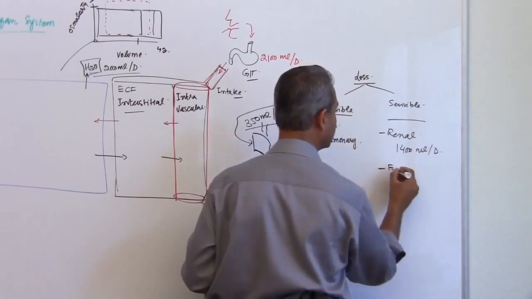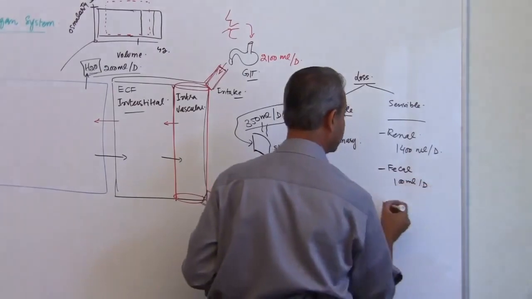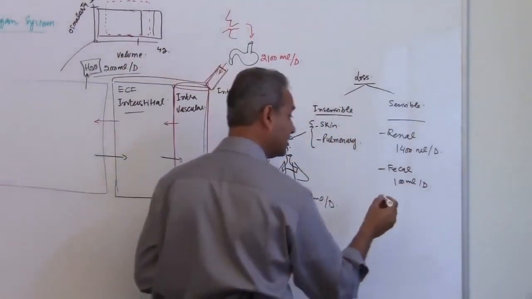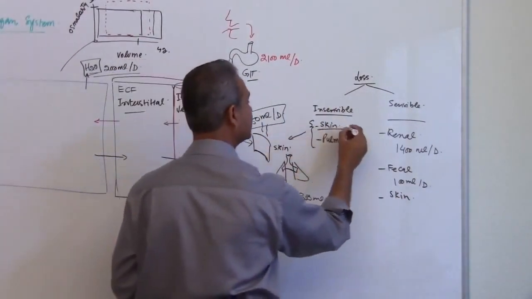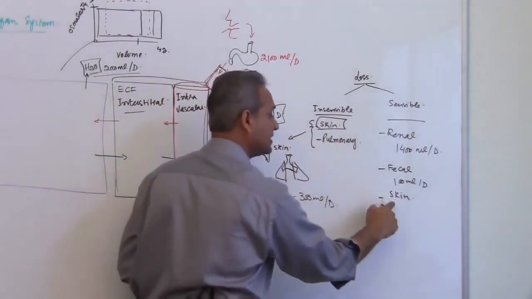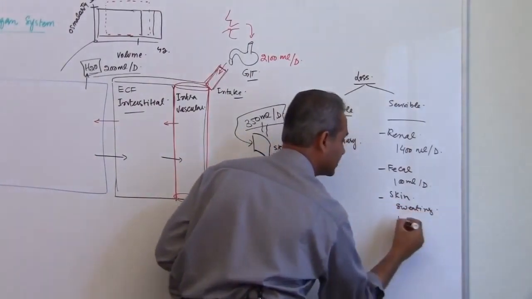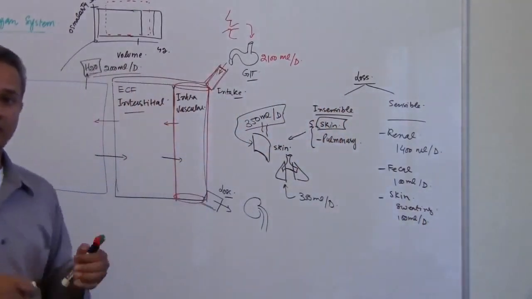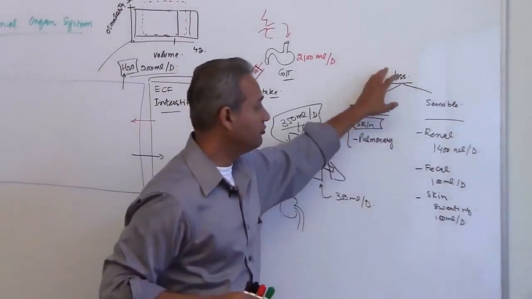Then water loss through the fecal route is about 100 milliliter per day. Then of course the skin. So you would say, aha, we brought the skin back in. Yes, the earlier one was water loss via evaporation. This is skin water loss through sweating, and this is again about 100 milliliter per day. So how do we lose water?